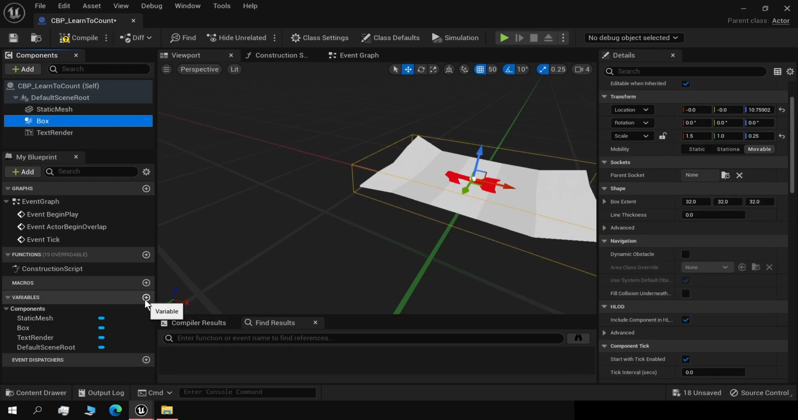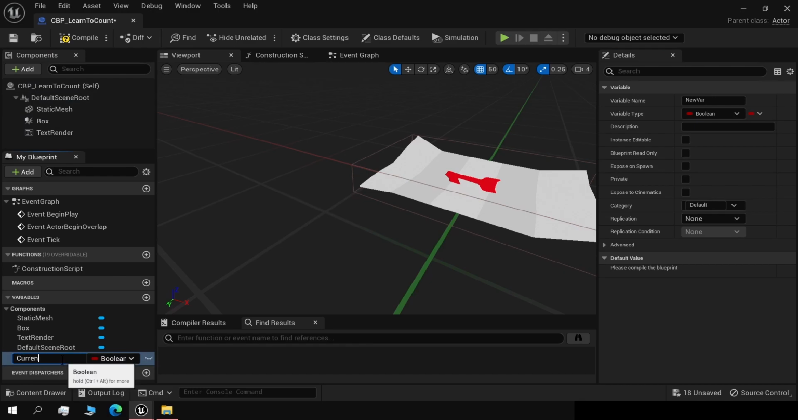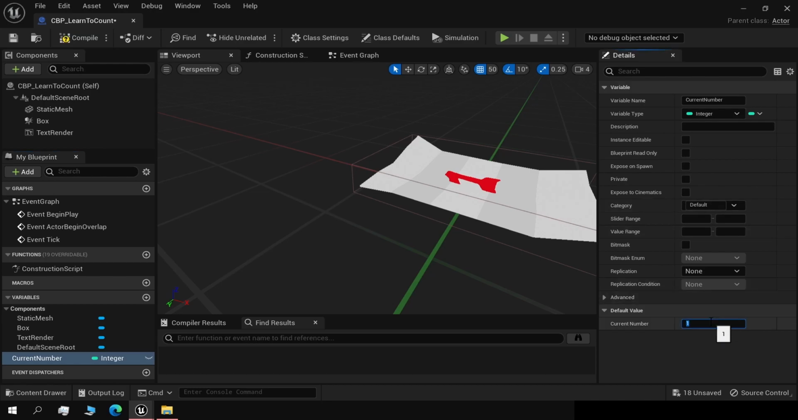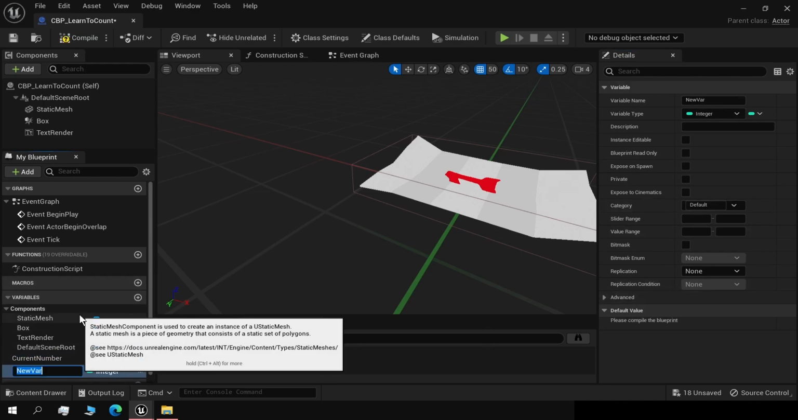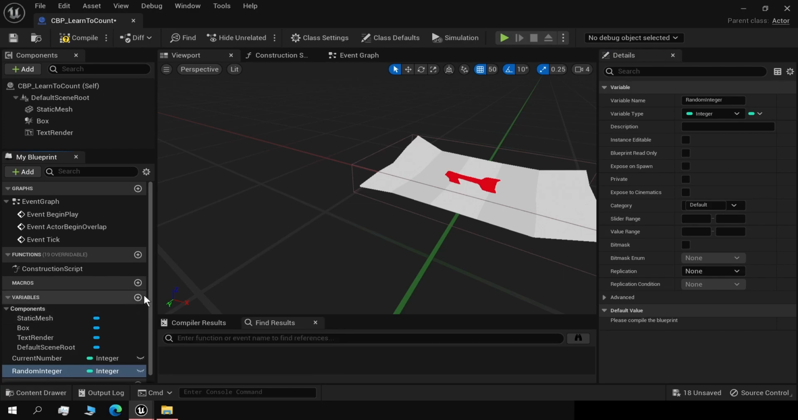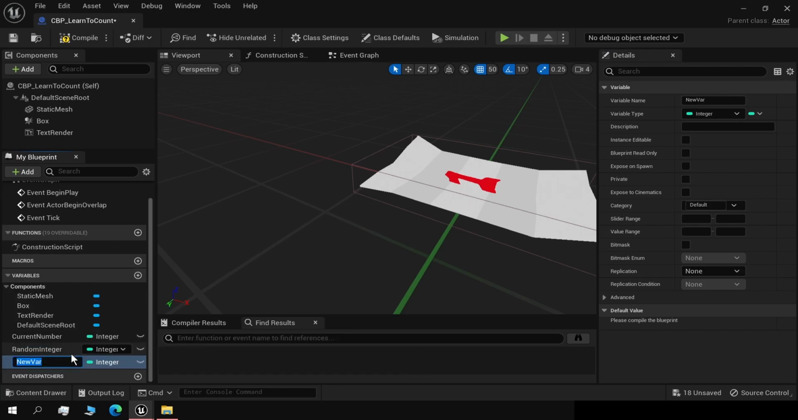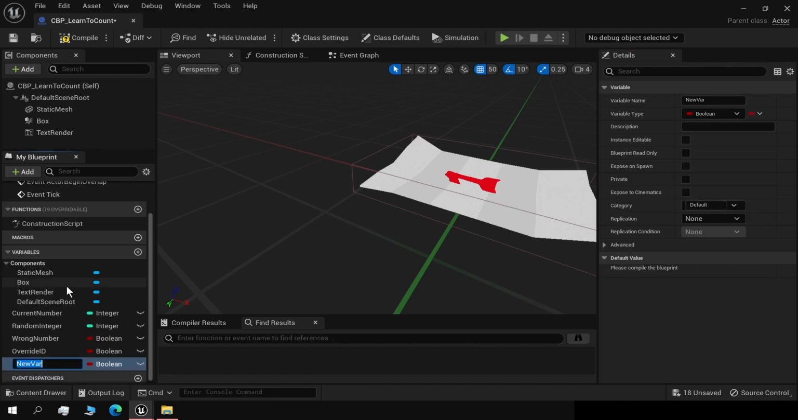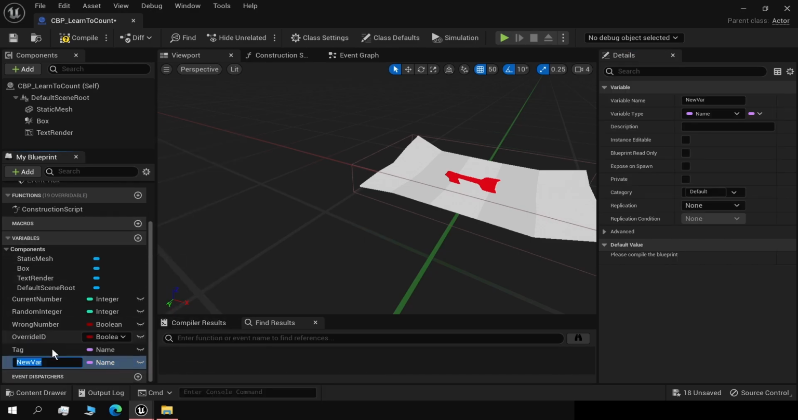Now we need our variables. First one will be current number. Put it to an integer, then compile. Set it to 1. We're going to add another integer, which will be random integer. Then a boolean will be wrong number. Another one, which will be override ID. Another variable, which is tag. Change it to name. And one last variable, which is randomized static mesh.